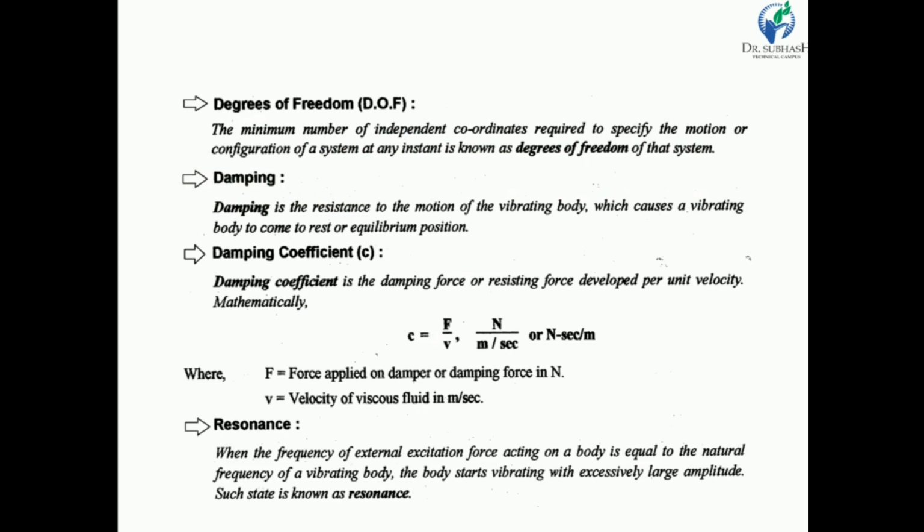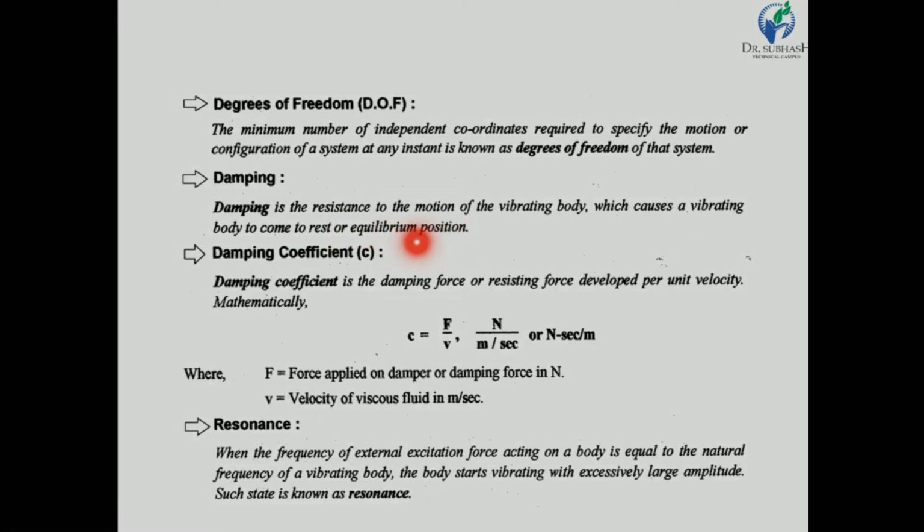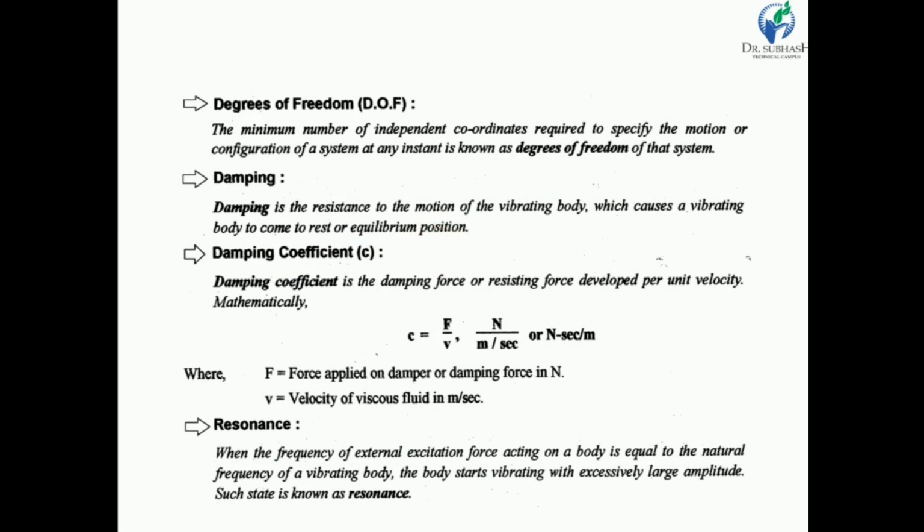Damping. Damping is a resistance to the motion of a vibrating body which causes the vibrating body to come to rest or equilibrium condition. Whenever we consider a simple pendulum, if we displace it from its initial condition, then it will oscillate through its mean position. But after some period of time, it will come to a resting condition, the equilibrium condition. This is because air is present and pivot friction is there. So air and pivot friction will act as a damper. So damping is the resistance to the motion of a vibrating body which causes it to come to rest or equilibrium condition.